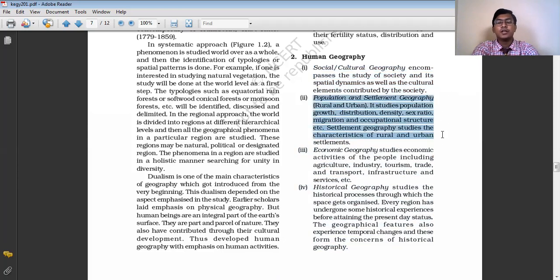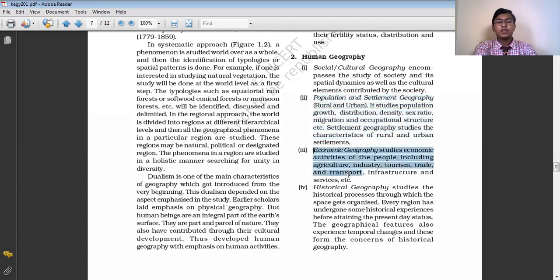Population and settlement geography. Population and settlement geography basically studies about the population, how the population of the world increased, what are the factors responsible for the increase of this population, why the population is concentrated only in some countries of the world, and why some areas do not have so much population. What are the different characteristics of population, about their literacy level, about their occupational pattern, about the settlement and all. Whether they are living in the rural areas or the urban areas. If they are living in the rural areas, what are the different types of rural areas? If they are living in the urban areas, what are the different types of urban areas and all? So this entire study about the population and their settlement comes under the population and settlement geography.